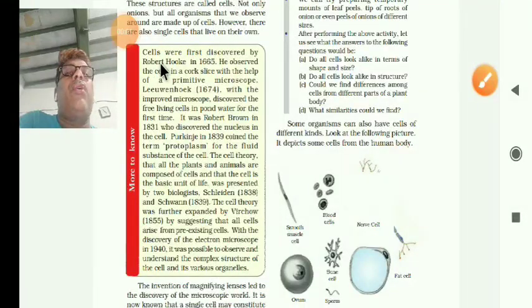Now we'll see the yellow colored box. Cells were first discovered by Robert Hooke in 1665. He observed the cells in a cork slice with the help of a primitive, old microscope. Later, Leeuwenhoek in 1674, with the help of an improved microscope, discovered free living cells in pond water for the first time. See here the question asking, who discovered the living cell? Then you have to say Leeuwenhoek.